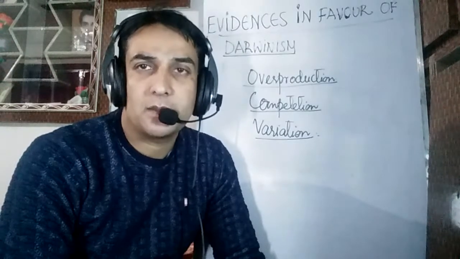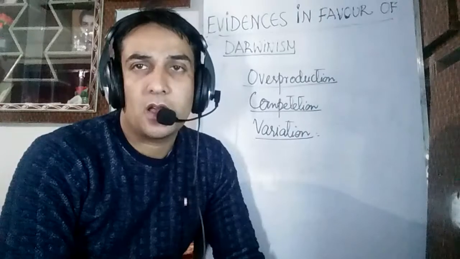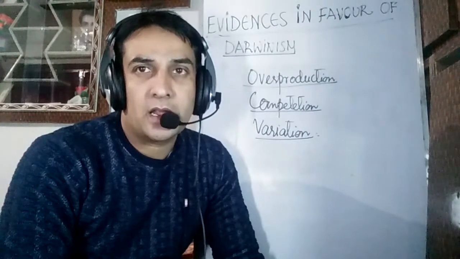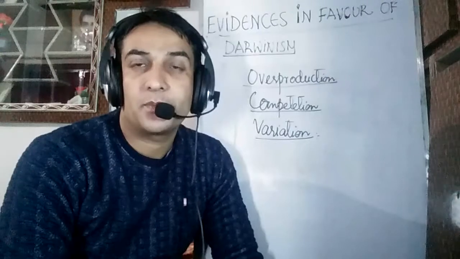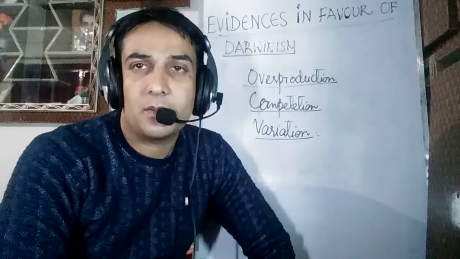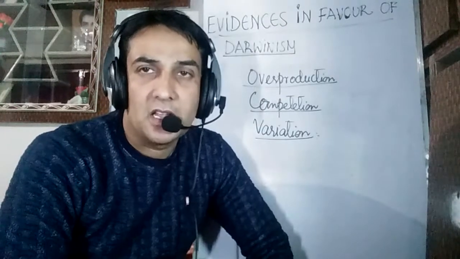Every organism has some particular variations. Maybe those variations may not always be useful, they may sometimes be harmful, but no two individuals are alike, and this too is an evidence in favor of the Darwinian concept, or the Darwinist theory of natural selection.